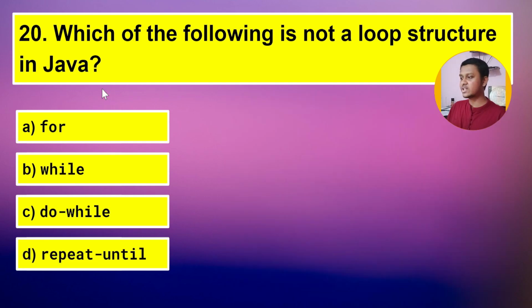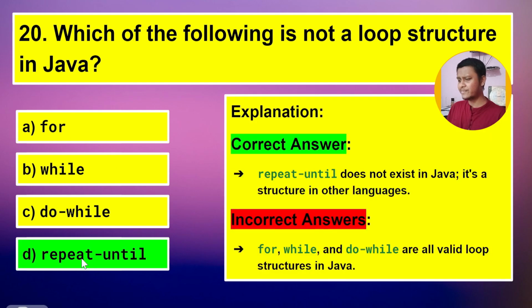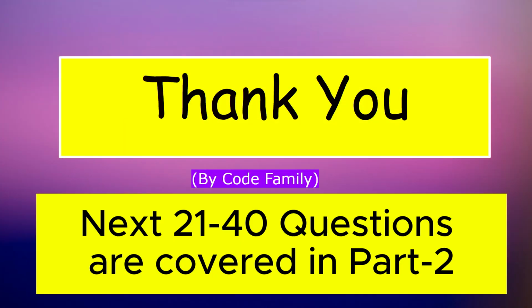Now let's jump to our next question, which is which of the following is not a loop structure in Java? For, while, do while, and repeat until. So its correct answer is repeat until. As you can see, repeat until does not exist in Java. It is a structure in other languages. Incorrect answers are for, while, do while, because these are all valid loop structures in Java.